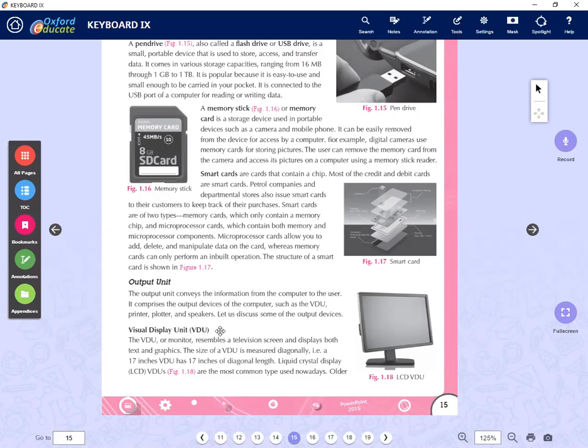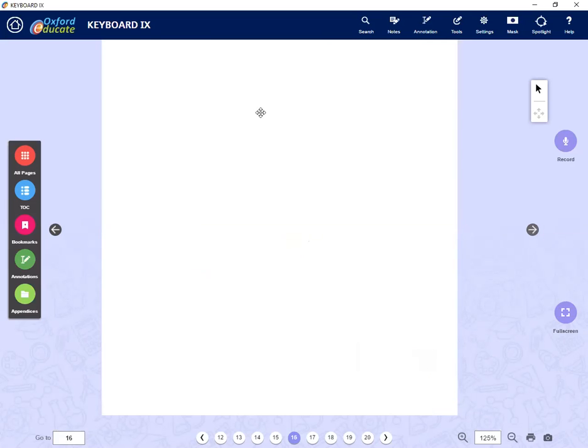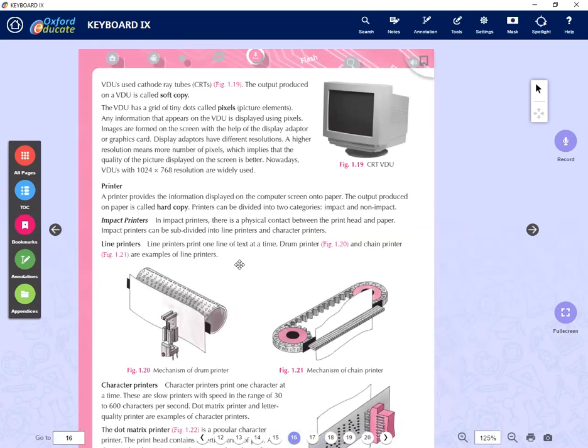There are three categories of VDUs: CRT, LCD, and LED. LED is currently the most popular. Why? It takes less space, it's cheaper, and it also saves energy.